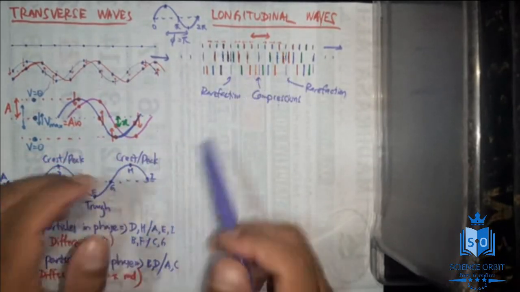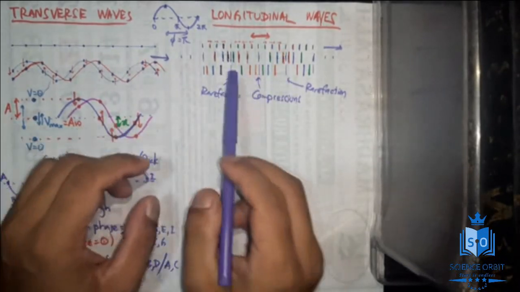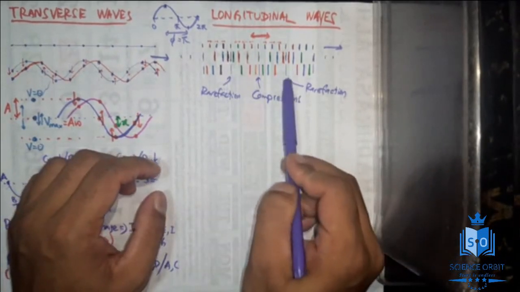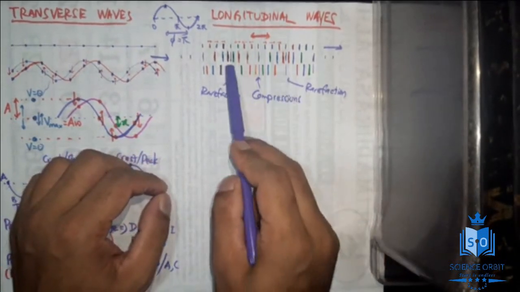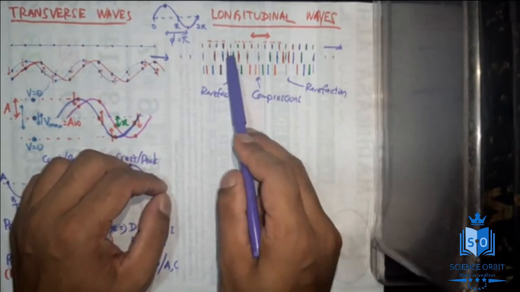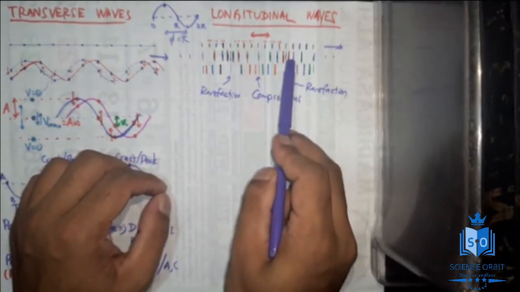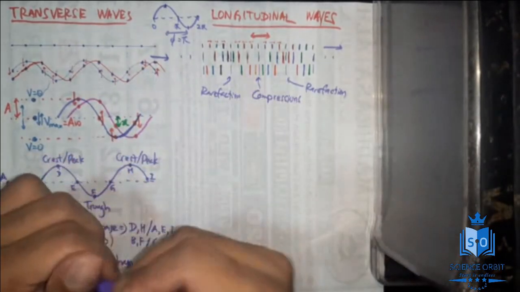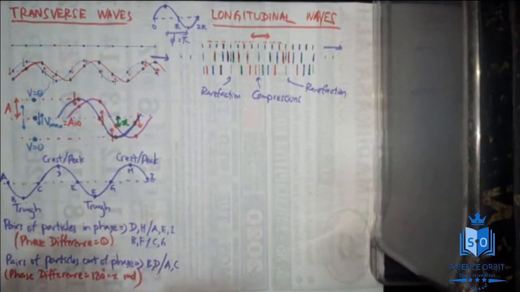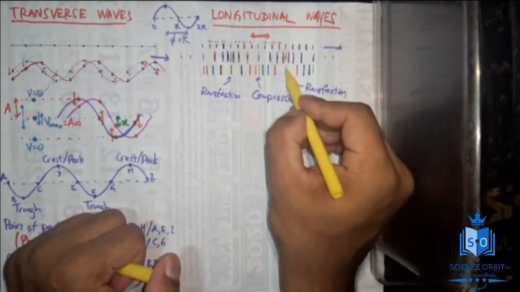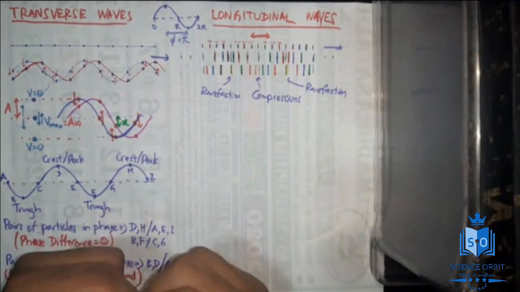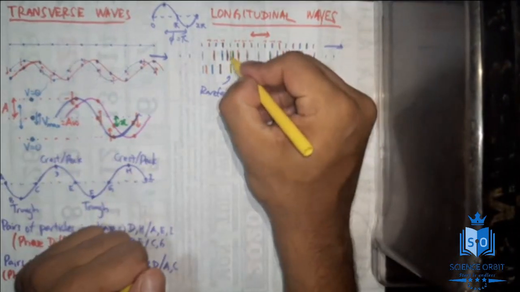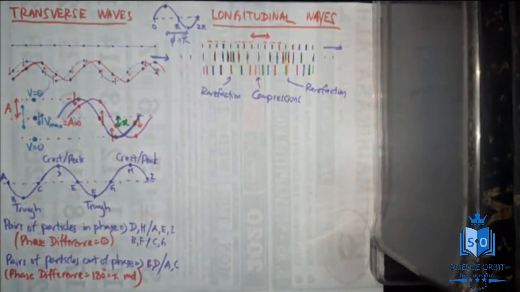So you can understand that this particle and this particle vibrate similarly. This particle and this particle perform simple harmonic motion similarly, because whenever this is compression, this is also compression. Whenever this is rarefaction, this is also rarefaction. So this one, I'll use this highlighting color, this one and this one are in phase because they are similar. They are showing similar simple harmonic motions, or similar nature. So those particles will be in phase.